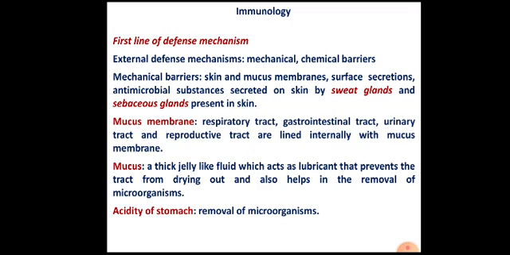Another example of the first line of defense is the acidity of the stomach. The stomach is a part of the gastrointestinal tract and contains acid whose pH is less than 2, and due to this highly acidic pH, microorganisms are digested in the stomach.